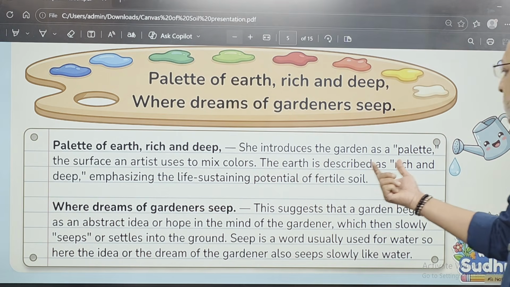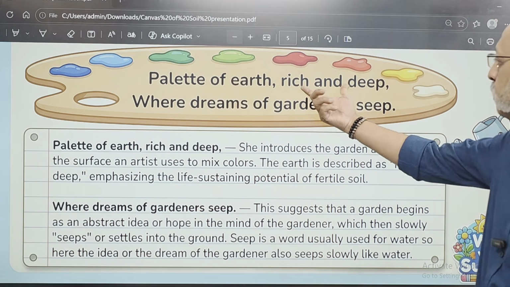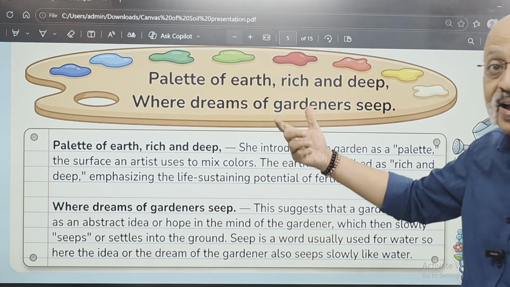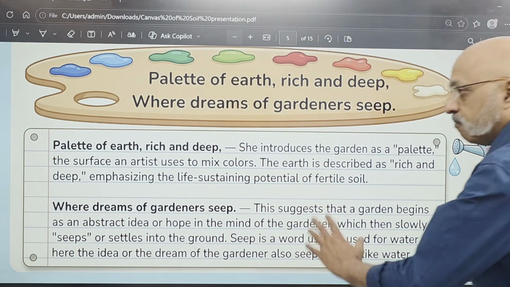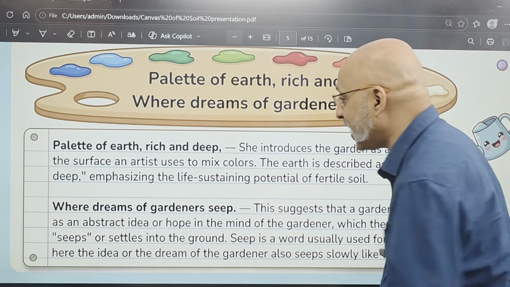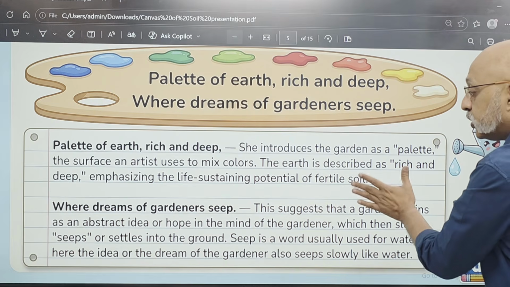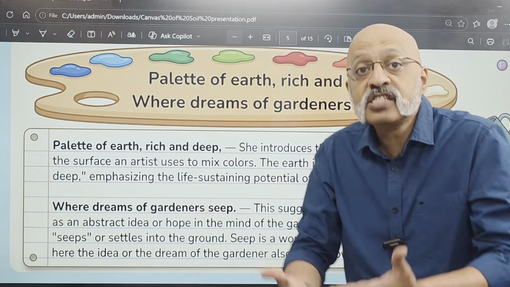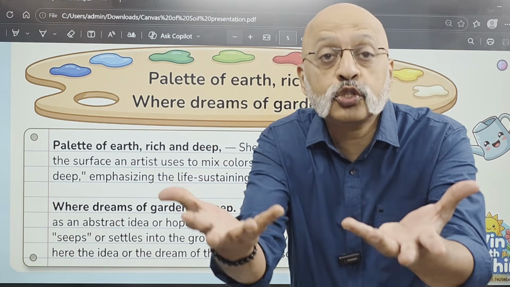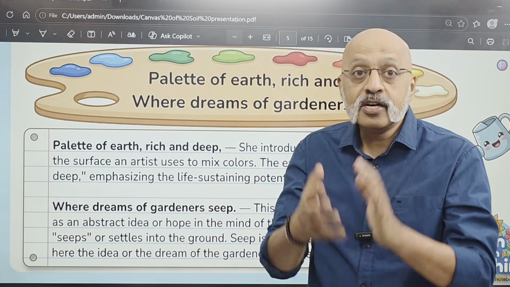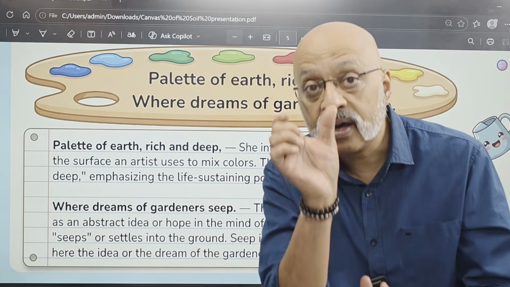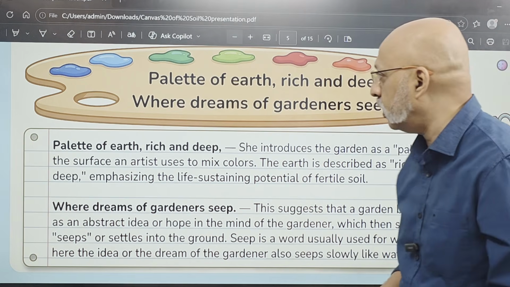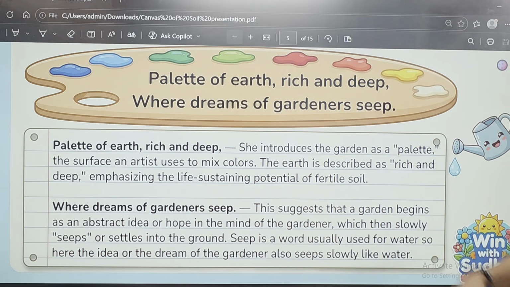The earth is described as rich and deep. What does it mean? It is emphasizing the life-sustaining potential of fertile soil, because the soil is deep and it is rich because it can actually produce life, right? So that is the meaning of the phrase rich and deep being used for earth. Where dreams of gardeners seep.